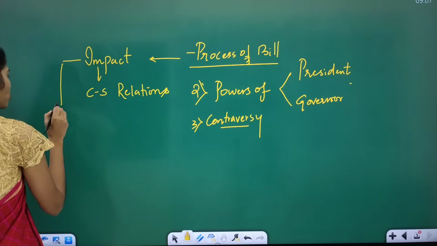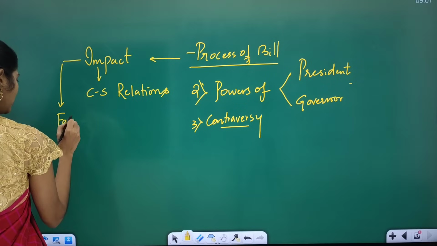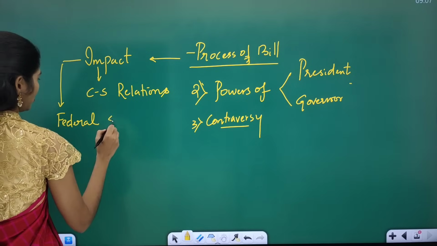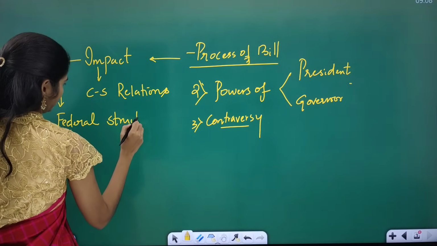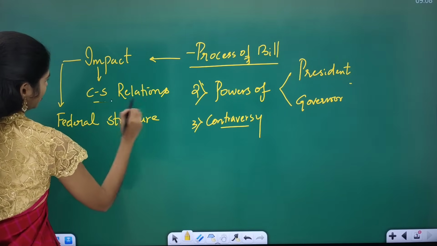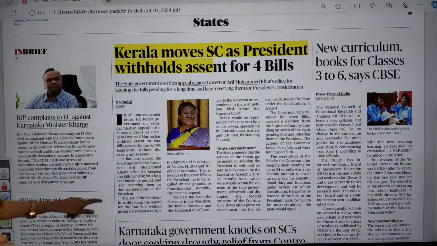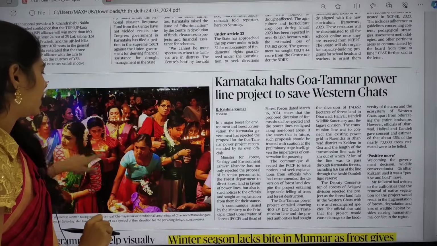How is it going to affect the federal structure? So these are some important things that you have to know from this article point of view. Clear? Now let us move on to the next topic.